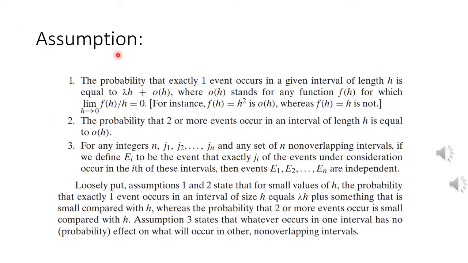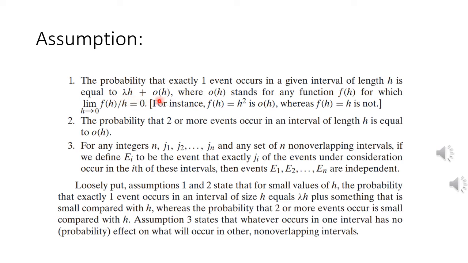If we have to discuss the number of events happening in a particular time interval, and we take three assumptions, shown in this slide, then we can say that the number of events happening in a particular time interval is a Poisson random variable. The first assumption says that the probability of an event happening in an interval is lambda s plus a value that is very small compared to lambda s.